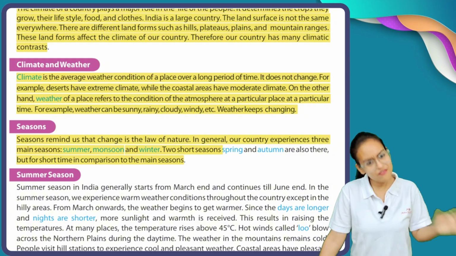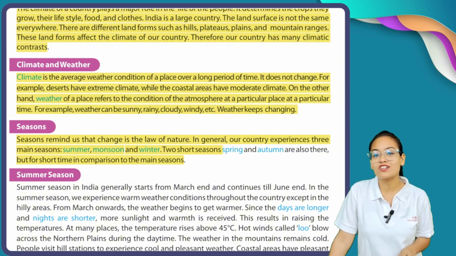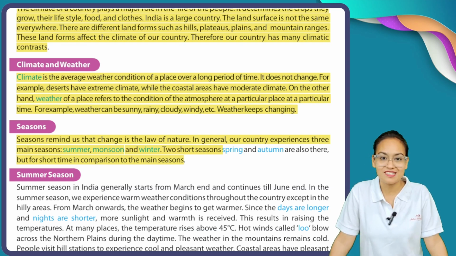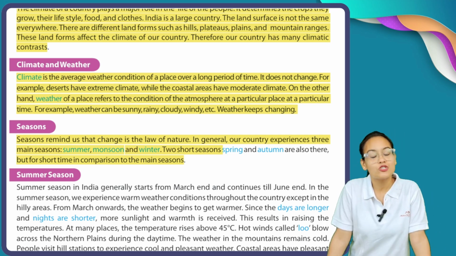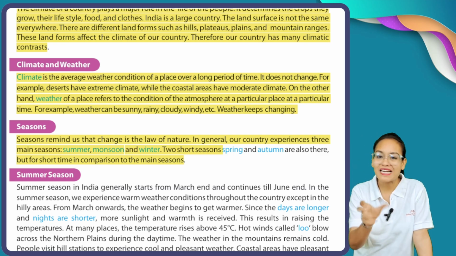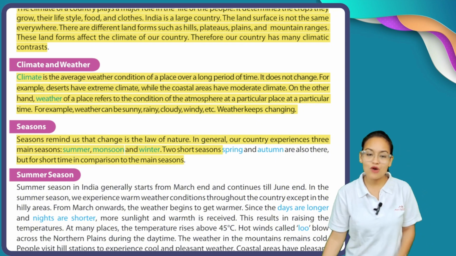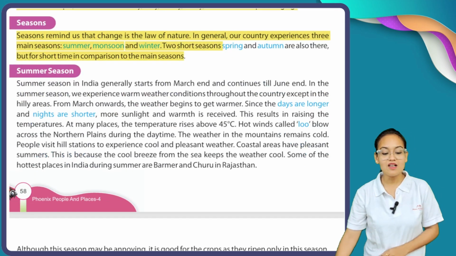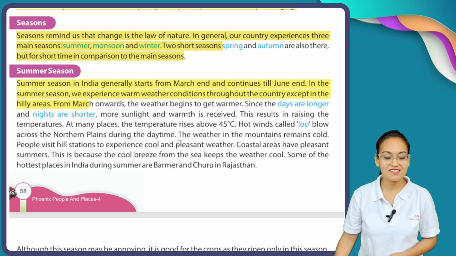If I talk about our country, India, in India there are majorly three types of season: summer season, winter season, and rainy season. And apart from these three major seasons, we also have two short time, minor seasons, like your spring season and autumn season. So now we are going to discuss all these seasons one by one. The first and main season of our country, India, is summer season. Let's have a look.